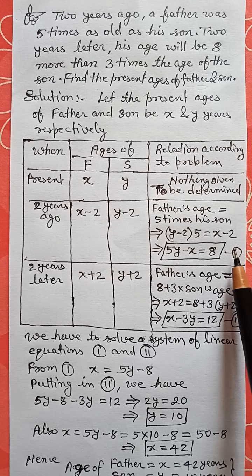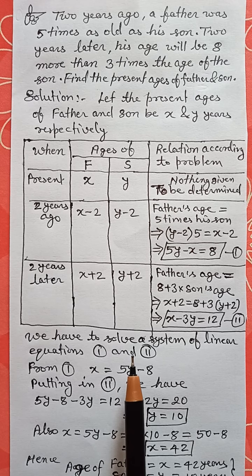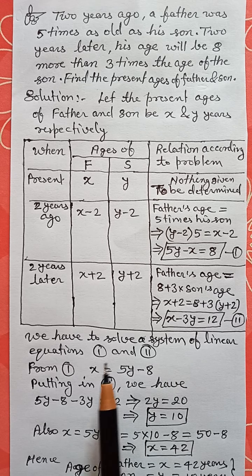So we have this first equation and second equation. That means a pair of linear equations in 2 variables, a system of linear equations. Thus we have to solve this system of linear equations 1 and 2. Now we are going to solve it by elimination through substitution.